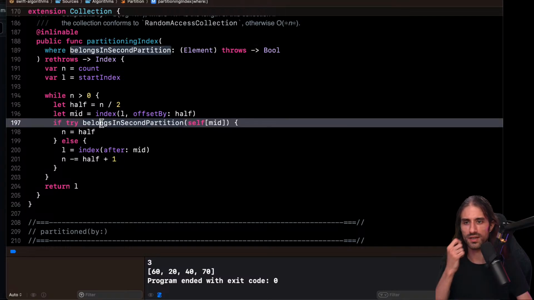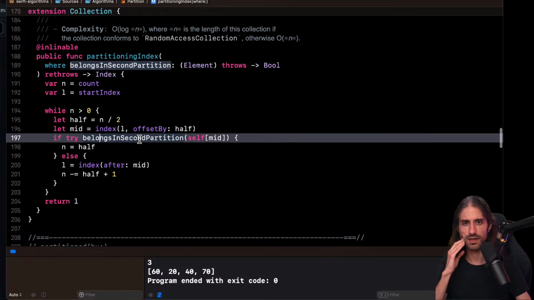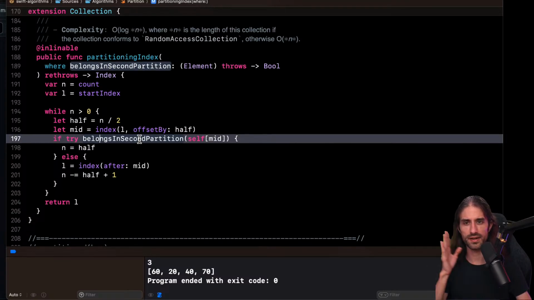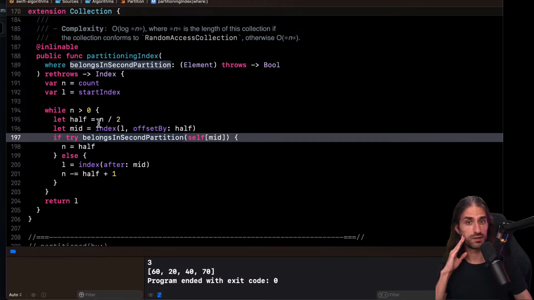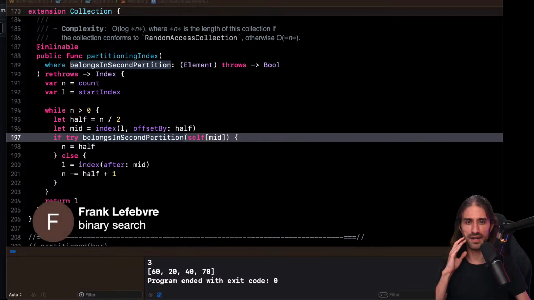Okay, so it seems like it's trying to do some kind of bisection in order to find the place where the array partitions into two, which actually makes sense. And it's absolutely, that's the English word, binary search. I was also thinking of dichotomy, which I think is also valid in English, even though binary search is definitely